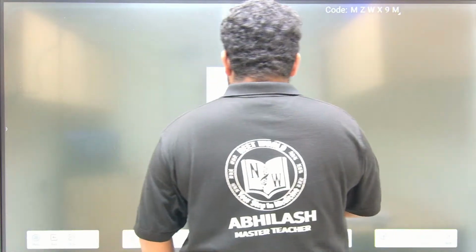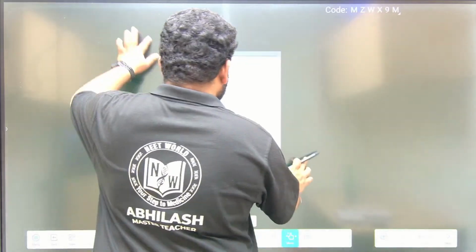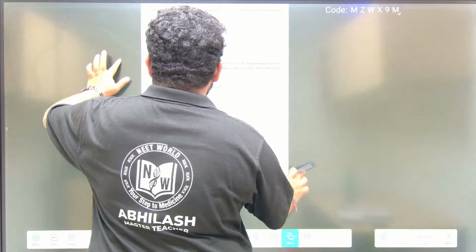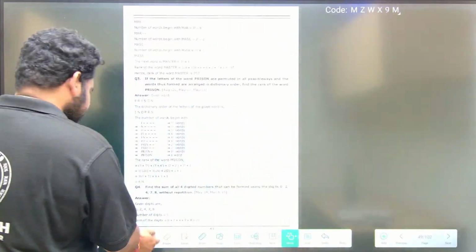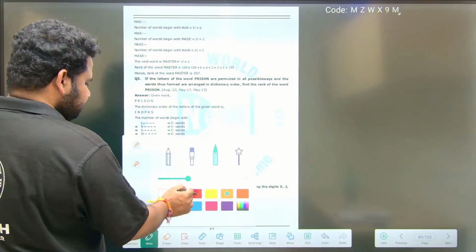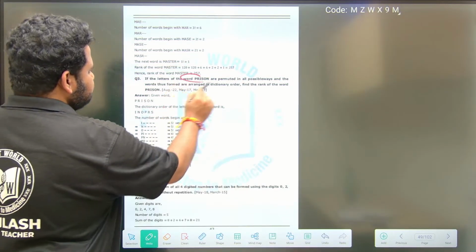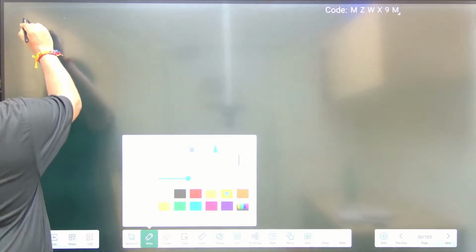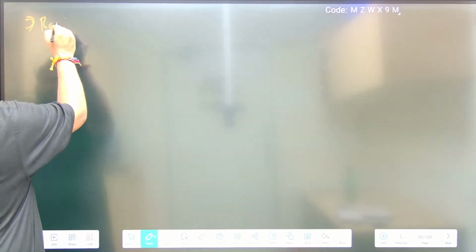So they asked for PRISON. Look at this question. Third question, see here, they asked for PRISON also. So let us solve for PRISON now. For PRISON we have to find the rank of PRISON. Third question is rank of PRISON.